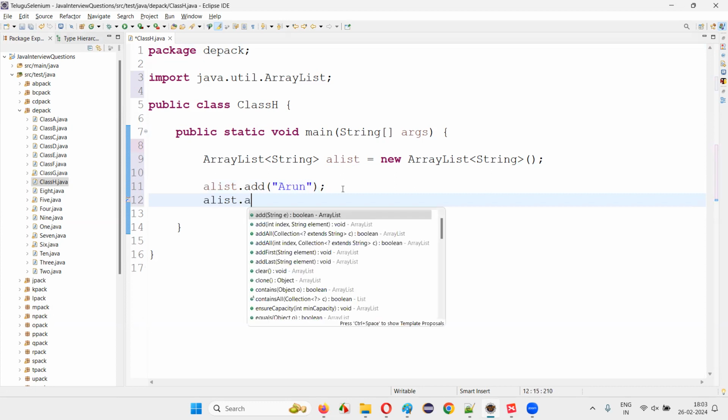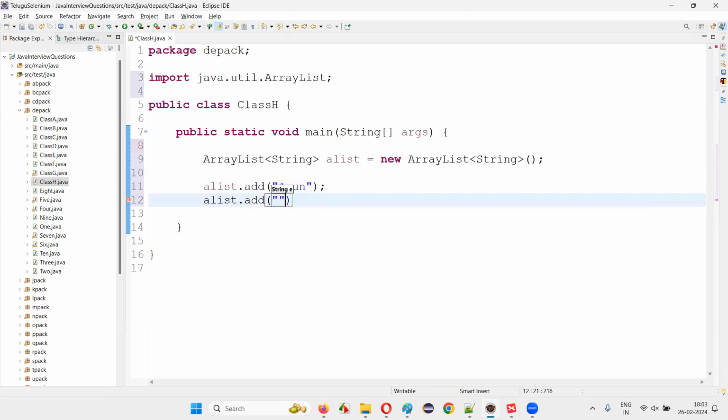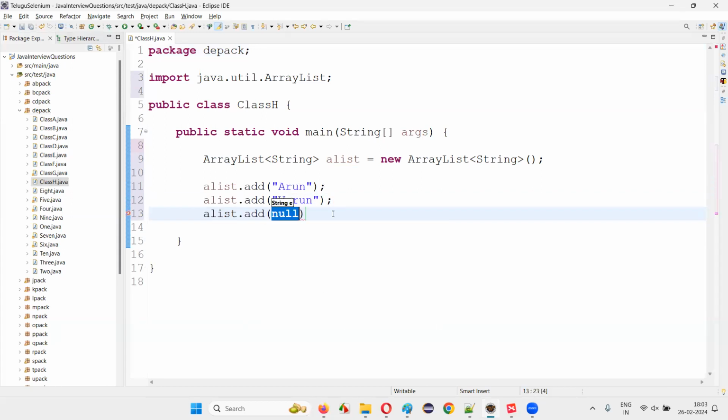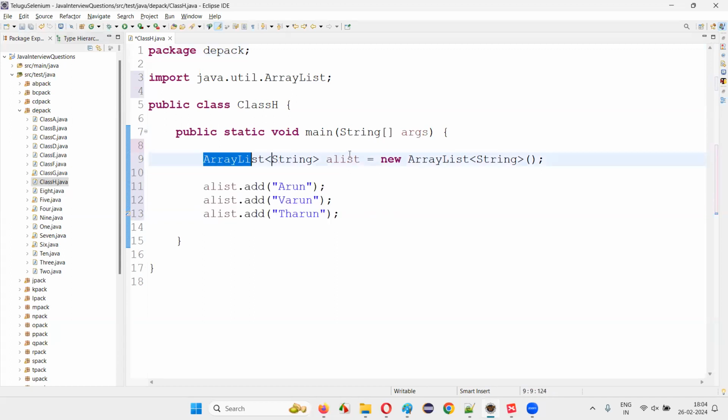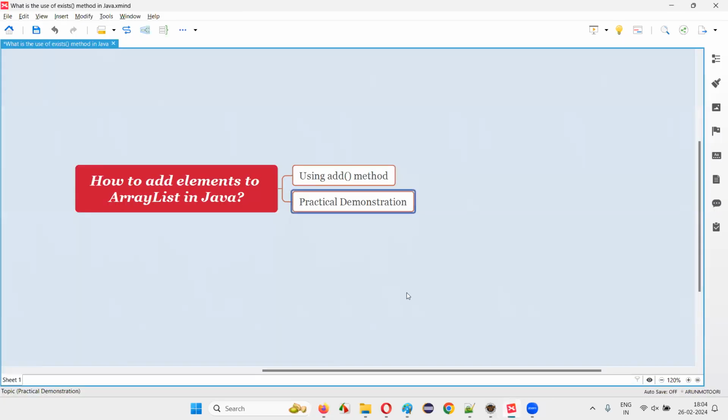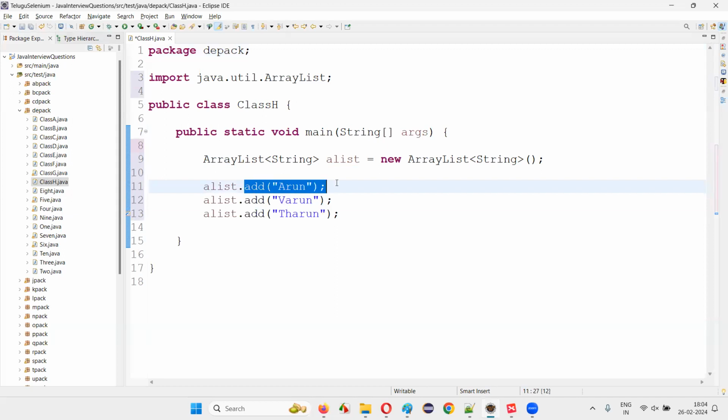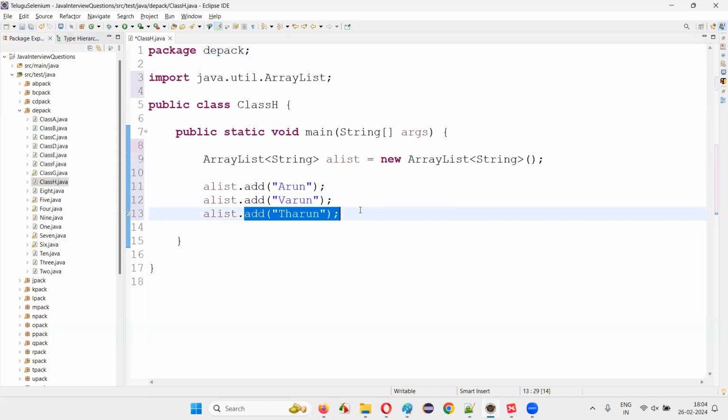Again, I'll say aList dot add of Varun, and then aList dot add of Tarun. Okay, like this, I'll add as many number of objects that I want to add to this array list. So the simple answer for this question is how to add elements or objects to the array list in Java using the add predefined method. You see, using this add predefined method, we can add the elements to the array list.